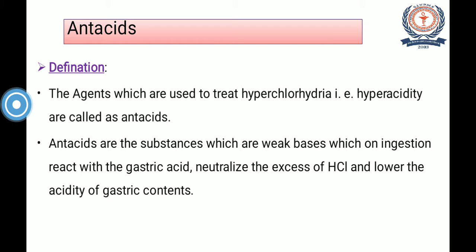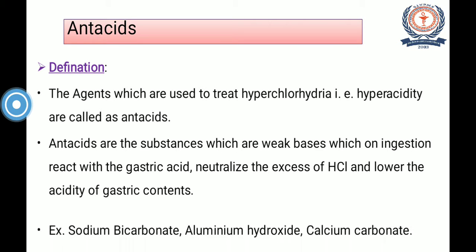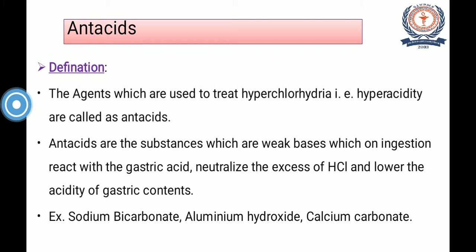See friends, the antacids are just going to neutralize the excess secretion of hydrochloric acid. They are not at all going to inhibit or alter the secretion of hydrochloric acid. Whatever hydrochloric acid is secreted will just get neutralized by the antacid substances. The examples of antacids are sodium bicarbonate, aluminum hydroxide and calcium carbonate.